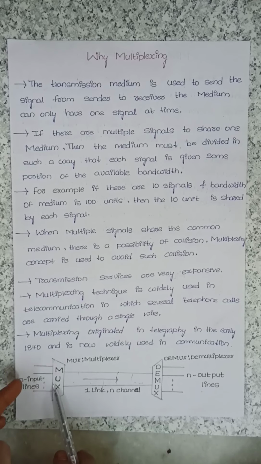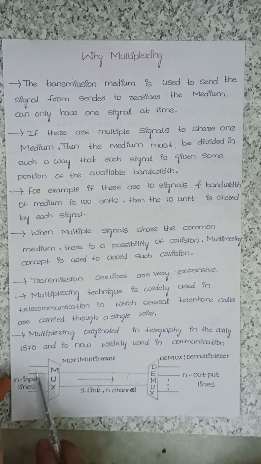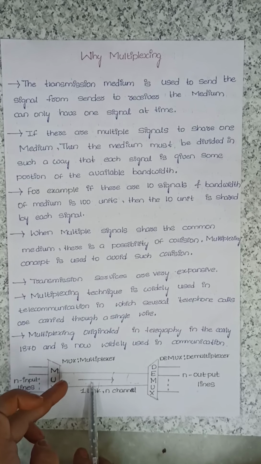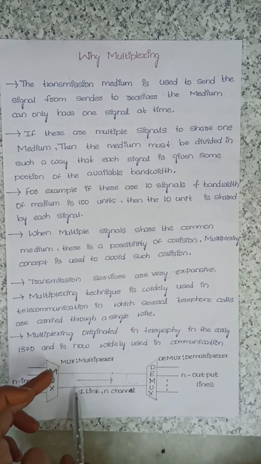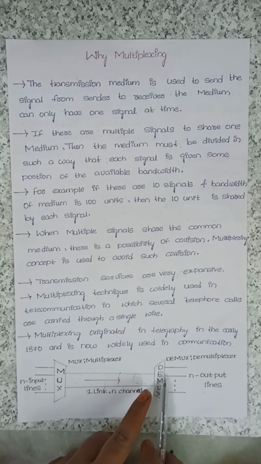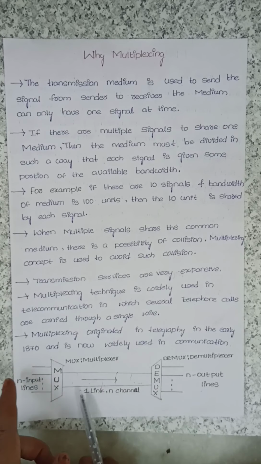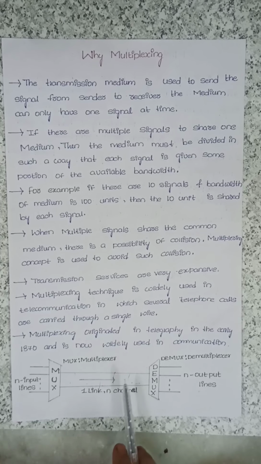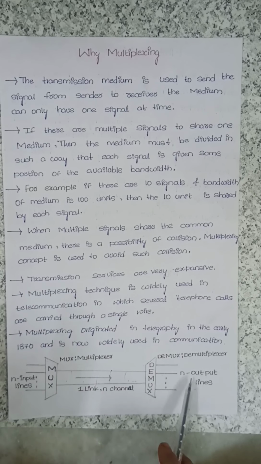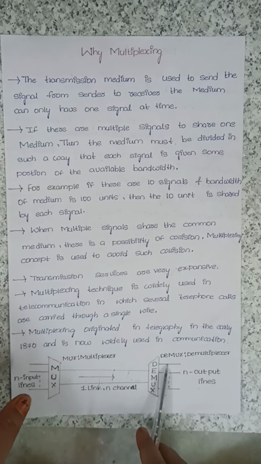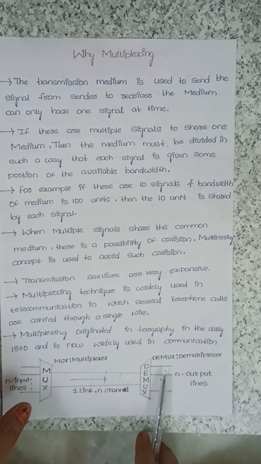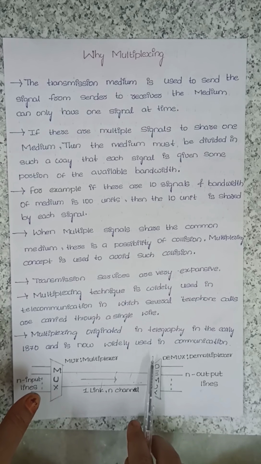See carefully. The multiplexer takes the n input lines and converts them into one composite signal, which is passed through the one transmission medium. After that, the demultiplexer receives the composite signal and converts it again into the n output lines. After that, the demultiplexer sends them to their destination. This is the multiplexing concept.